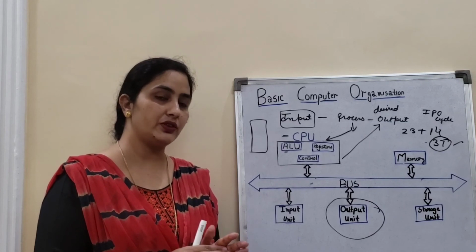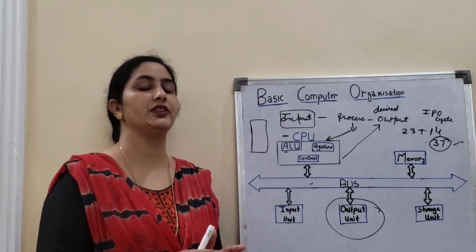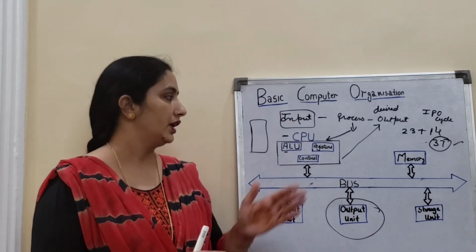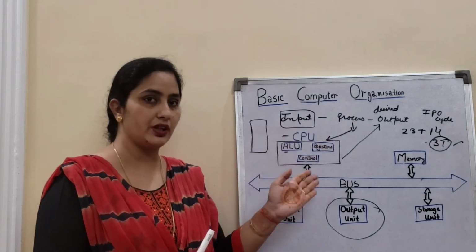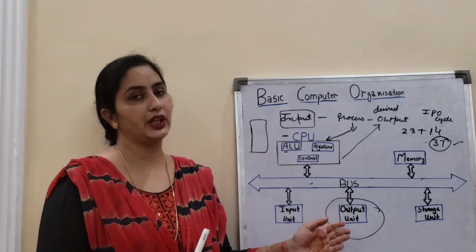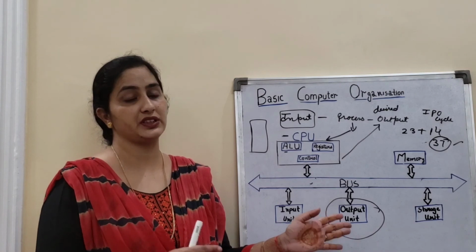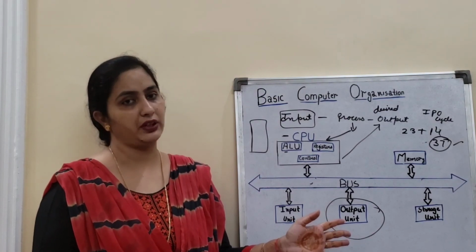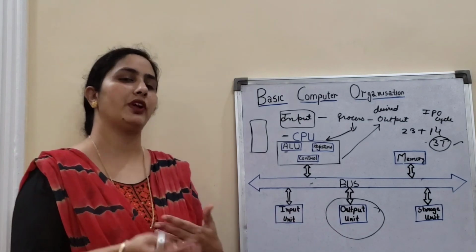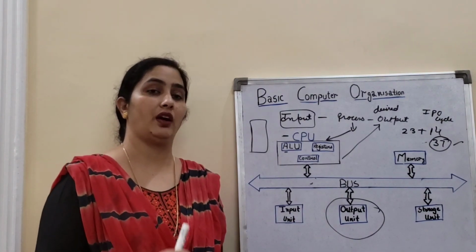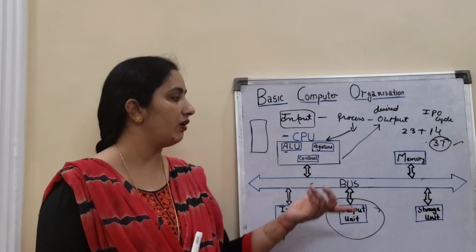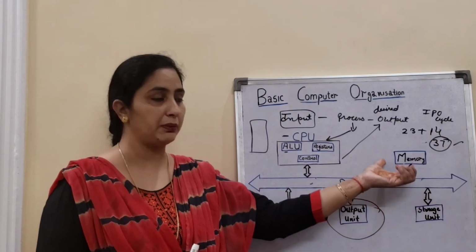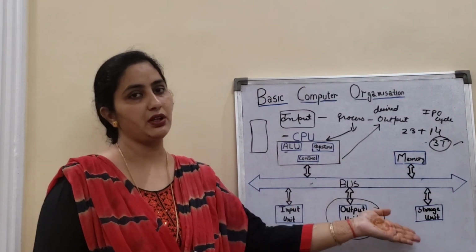So what all things do you need? You need an input unit with the help of which you can give input to the computer. This particular part will process your instructions, and you will get your output through output units, for example, monitor, printer or speakers. That depends upon what type of input you are giving. According to that you can have your output unit, and all the things are going to be saved in memory, whether it is primary memory or secondary memory.